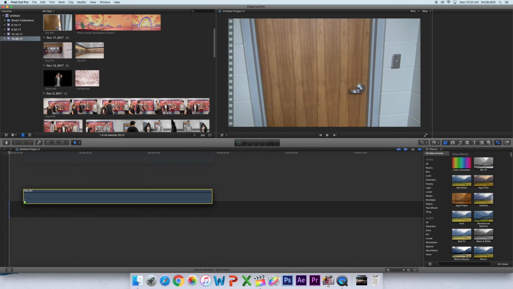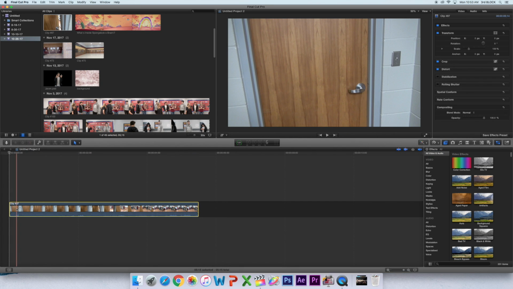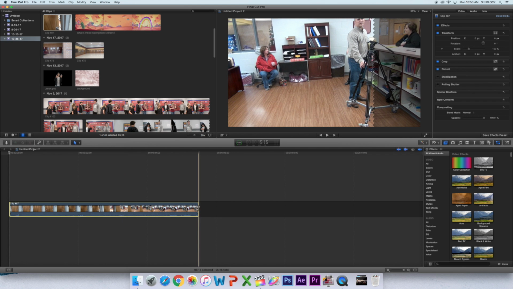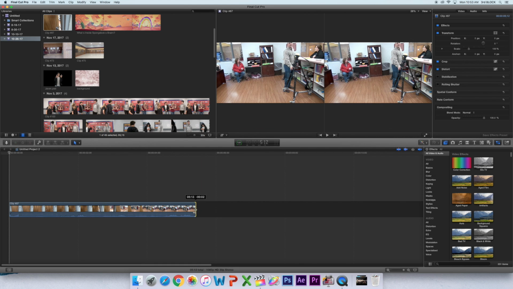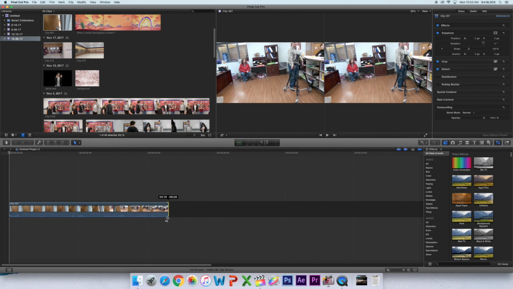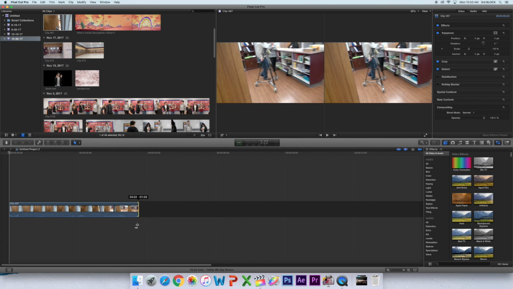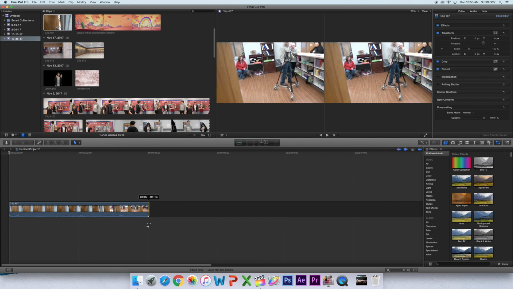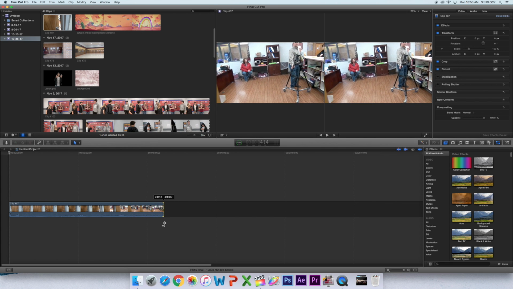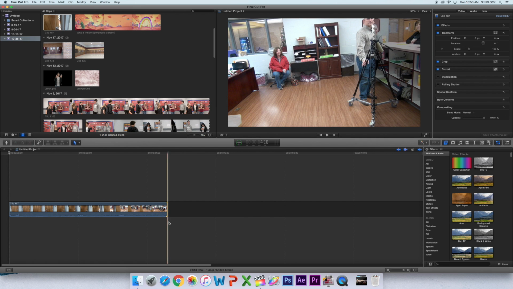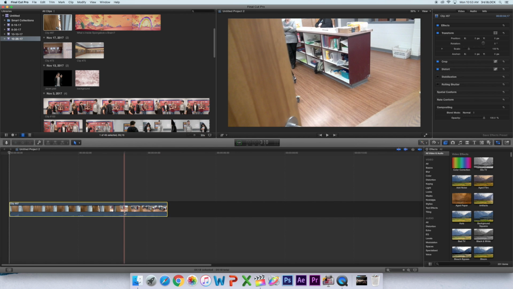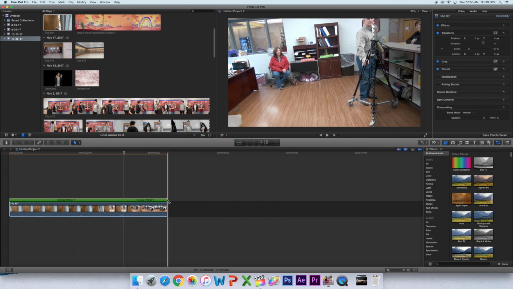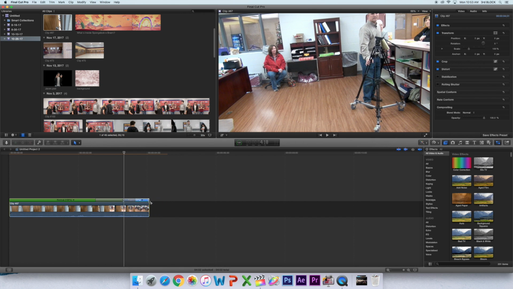Today we're going to show you how to do a door opening to a random place effect on Final Cut Pro. First, you want to get your video recorded and put it on the timeline and chop it down to whatever you need. Then you want to hold Shift B and put the speed to 300.